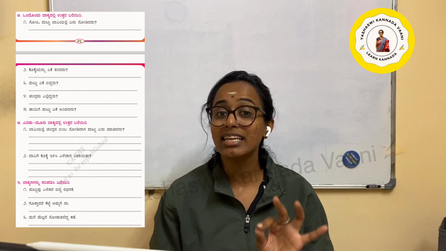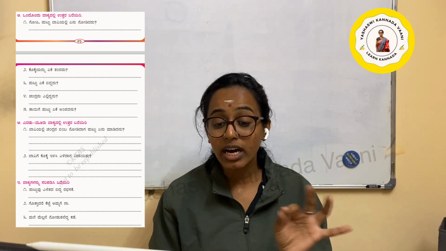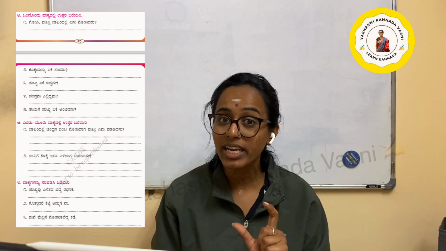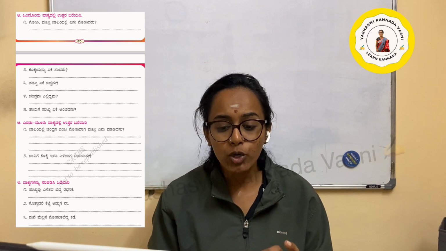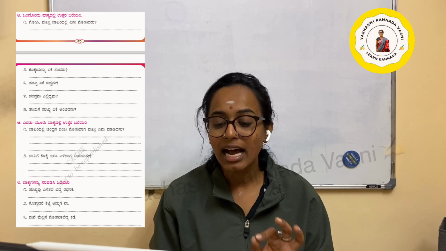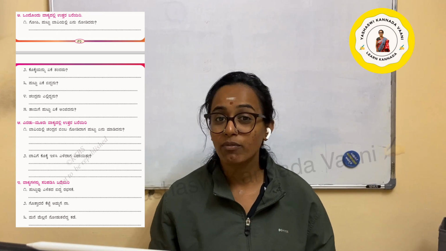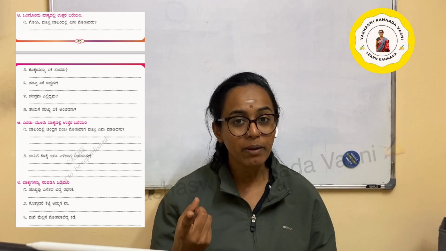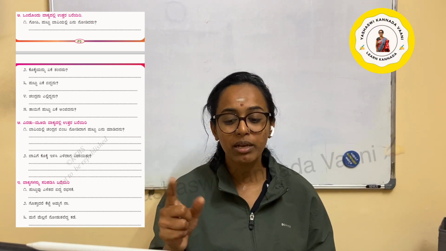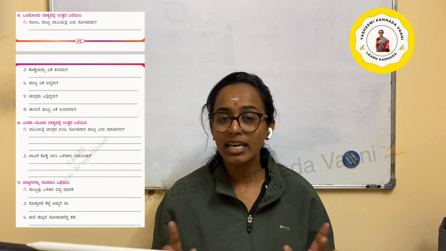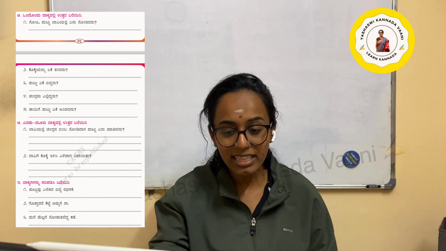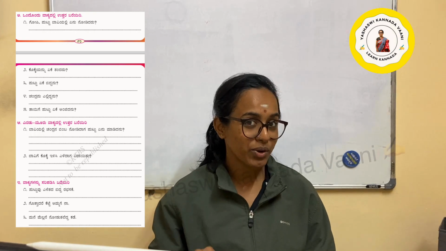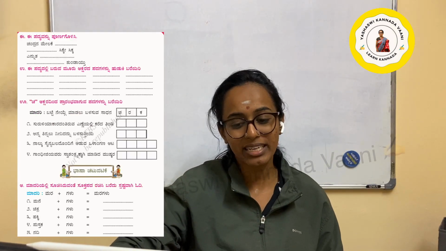ವಾಕ್ಯಗಳನ್ನು ಸರಿಪಡಿಸಿ ಬರೆಯಿರಿ. You have to correct the sentences and write them. There are some mistakes, you have to find them and write. ಪುಟ್ಟುವು ಎಳೆತದ ಬಿದ್ದ ರಭಸಕ್ಕೆ. It's been jumbled, you have to make it right. This is very easy if you have understood the poem. Read the lines, go back to the poem, find the word. I'll leave this one for you.